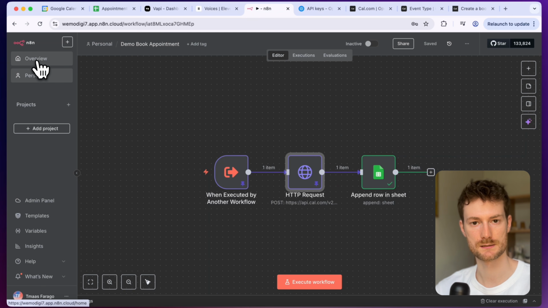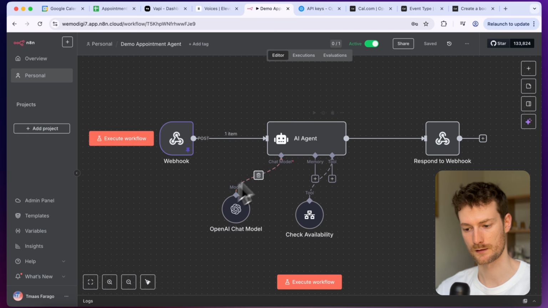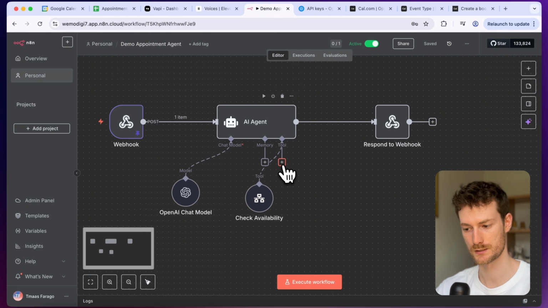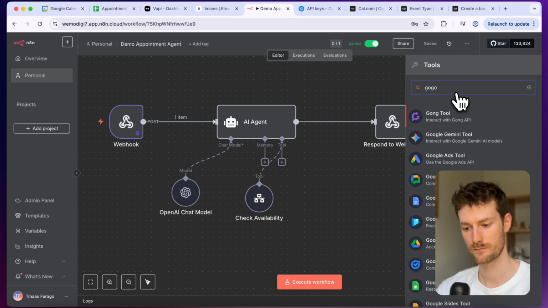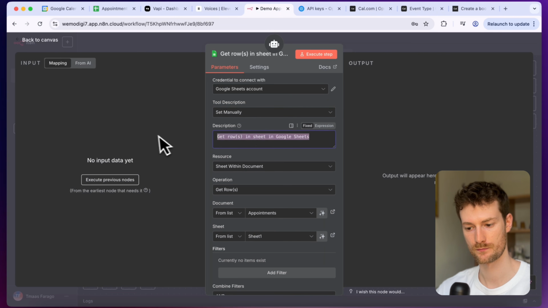And what we need is the reschedule appointment, getting the existing appointment, and the cancel appointment workflow. So let's do getting the appointment. For that, we need to go back to the demo appointment agent workflow. And I'm going to add the tool here, which will be a Google Sheet node. And let's select our Google Sheet. And I'm going to add the tool description, which will be: this tool will retrieve existing appointment for the user.